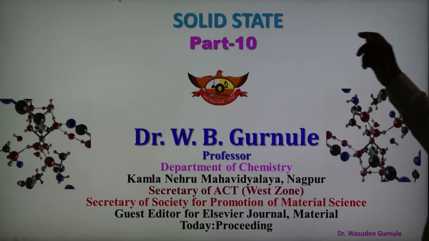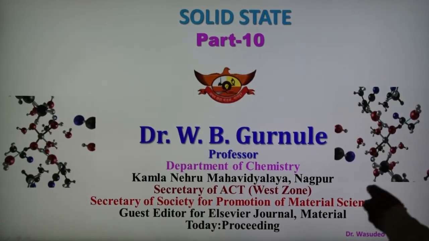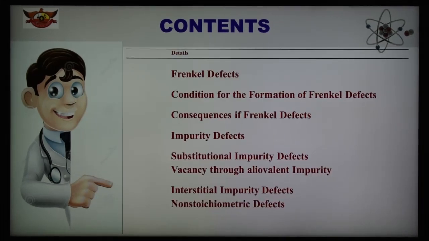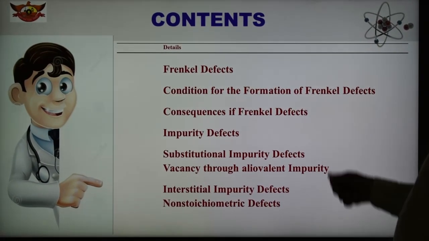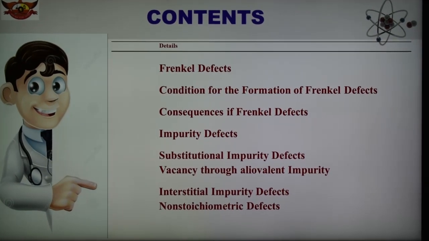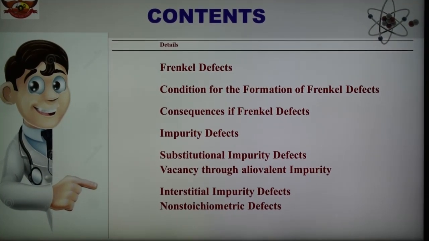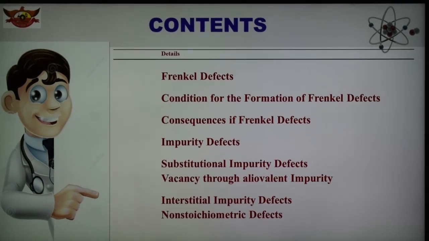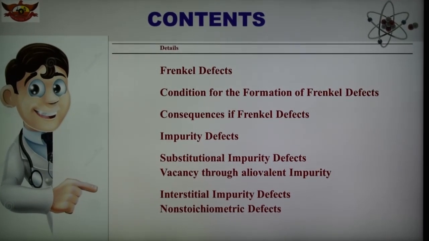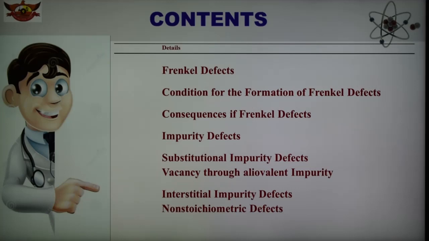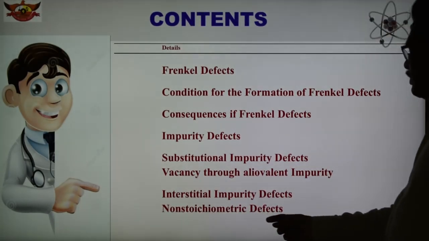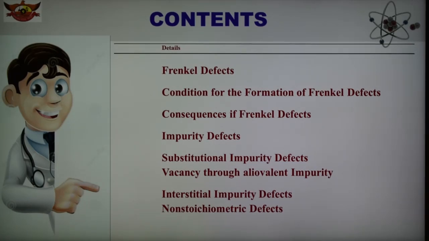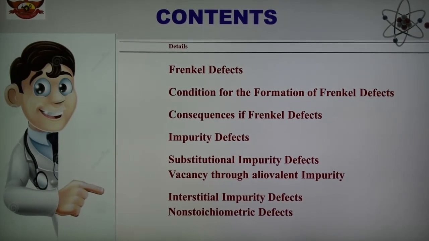Today's topic is solid state, and in this part number 10, we are discussing the different types of defects: Frenkel defects, conditions for Frenkel defects, consequences of Frenkel defect, impurity defects, and types of impurity defect, that is the substitutional impurity defect and interstitial impurity defects. And also we are discussing what is meant by the non-stoichiometric defects, in which metal excess and metal deficiency defects we are discussing in today's part.